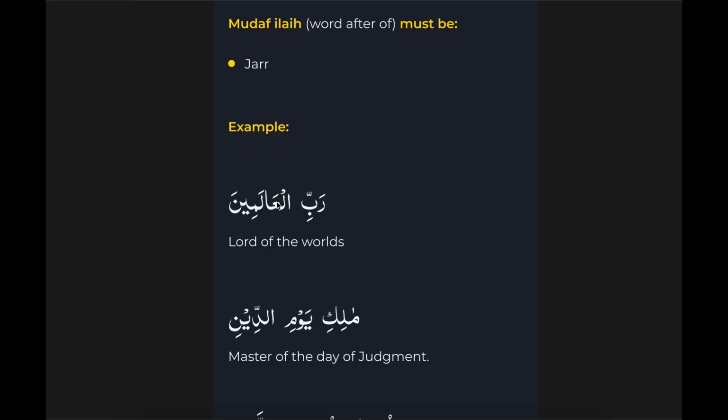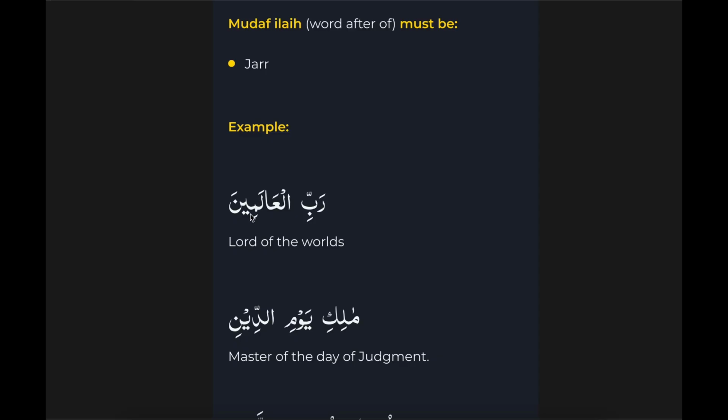So alamina, looks like this word is jar. If you remember the Muslim chart, muslimuna, muslimina. Muslimuna was rafa, muslimina was nasab and jar. So it looks like it can be a jar or nasab, we don't know yet, and this fills the condition of mudaf as well. It does not have al, it is light, and the next word looks like it can be jar. So is it a jar or is it a nasab?